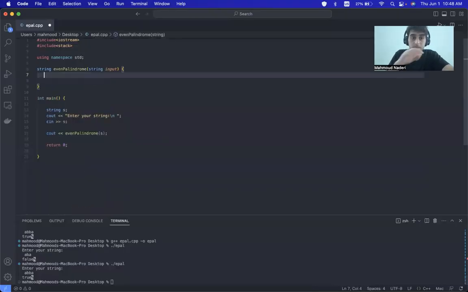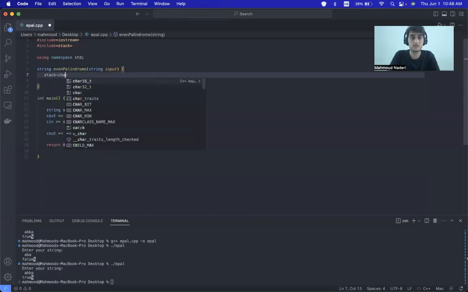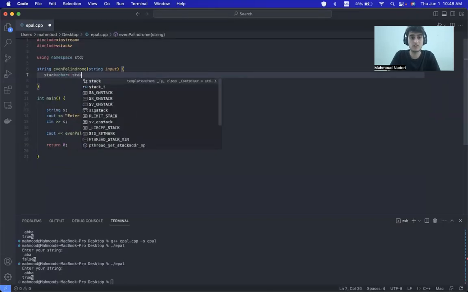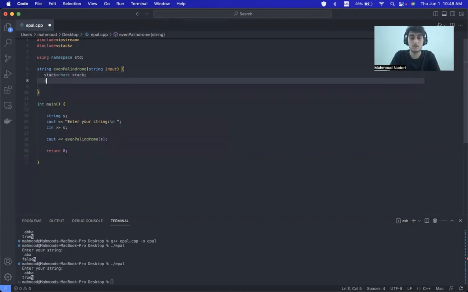Okay, let's clear this one. For even palindrome, first we need a stack of characters. We name it stack, and we need the length of our string, dot length.